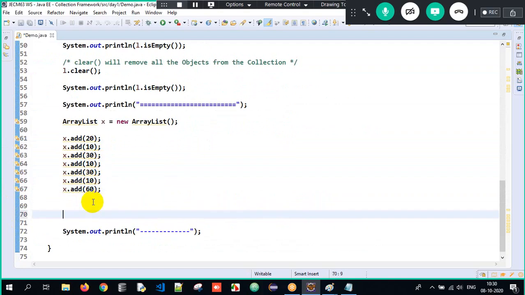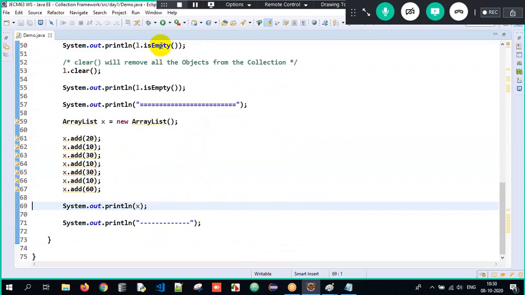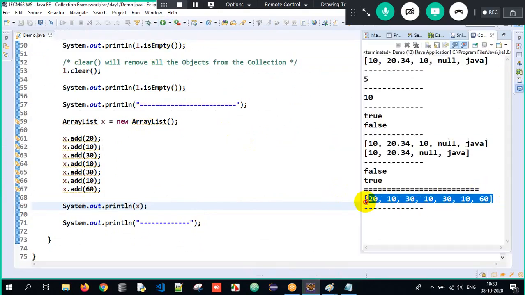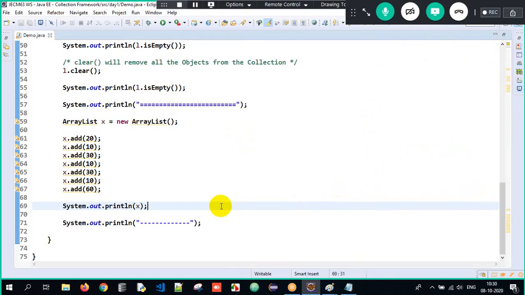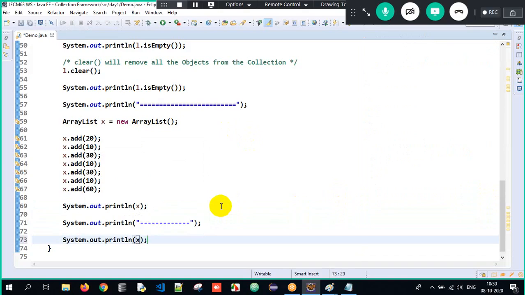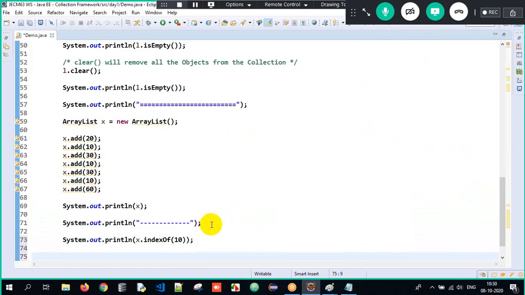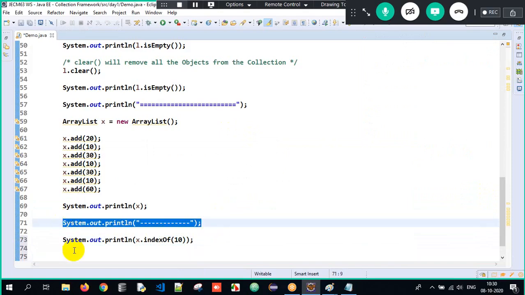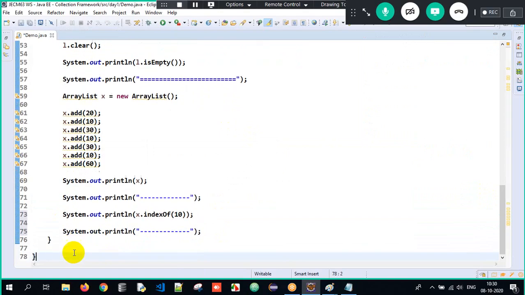So when I try to print, System.out, if I try to print x over here, I will get all the objects successfully, one by one. I have a method called System.out x.indexOf(10) here. I want to find out the index position of 10 over here. So what is the index position of 10?